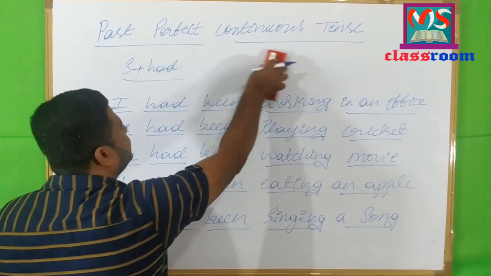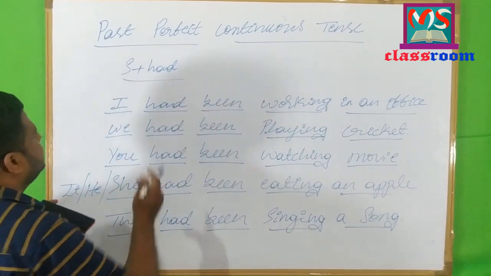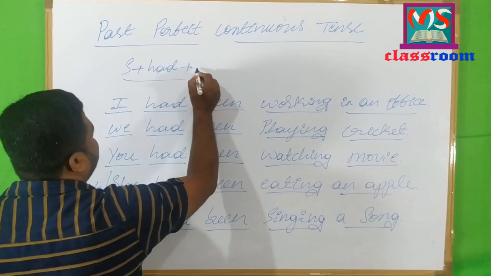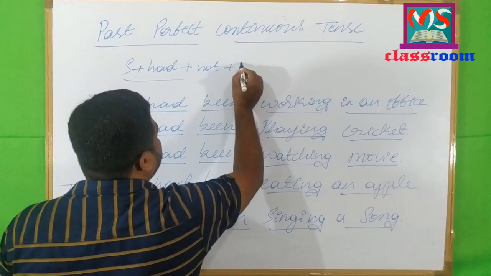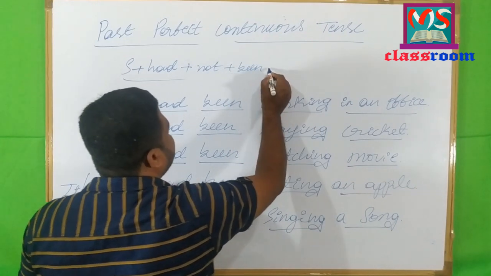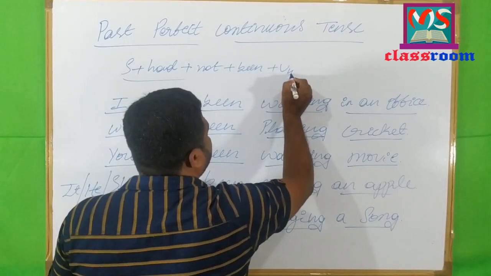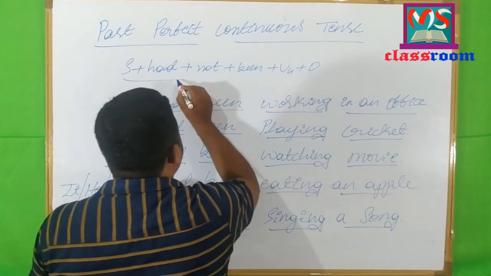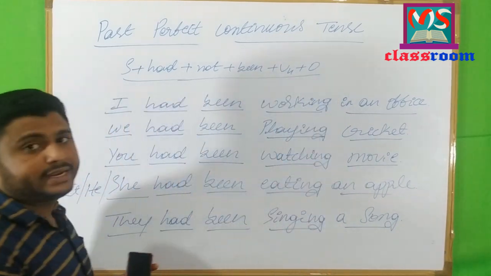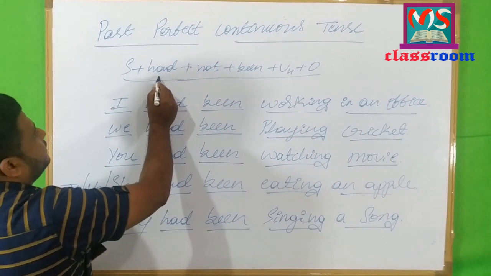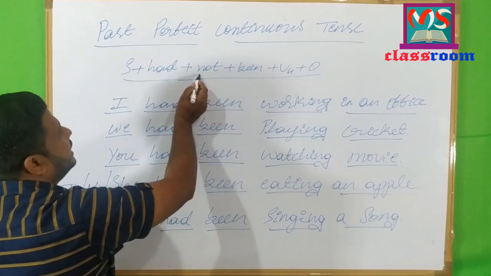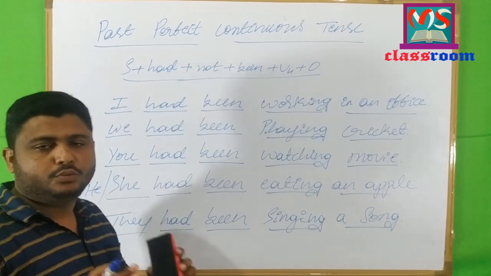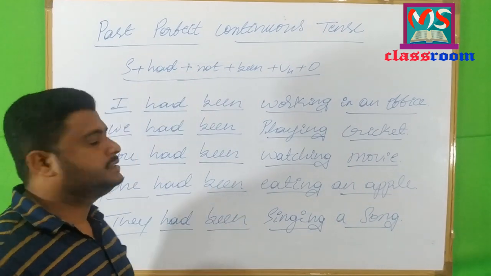Let me write this clearly. Subject plus had plus not plus been and then the V4 form of the verb and then the object. So look here. In between the helping verbs had and been, we have to add not. That's it, to make negative sentences.